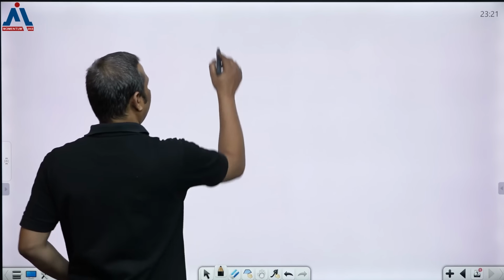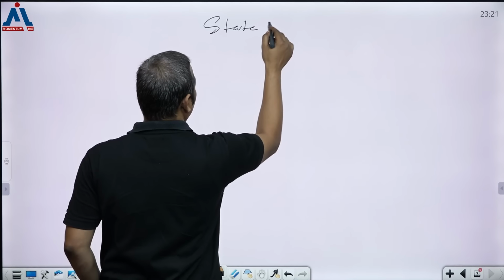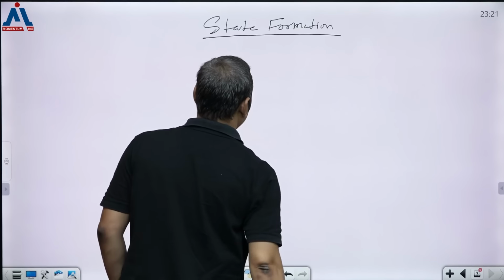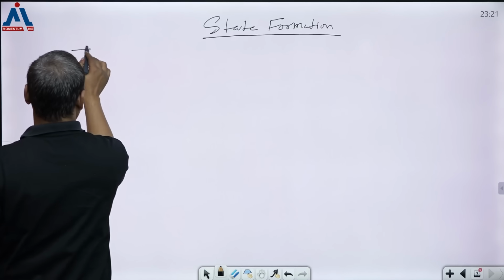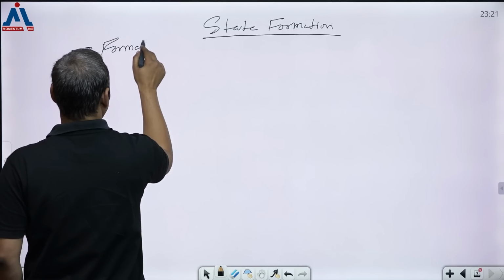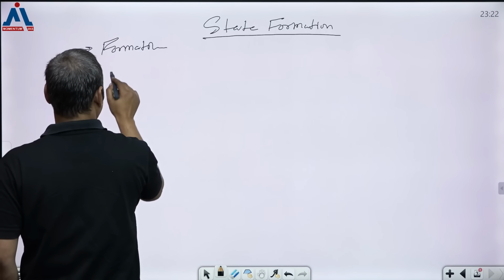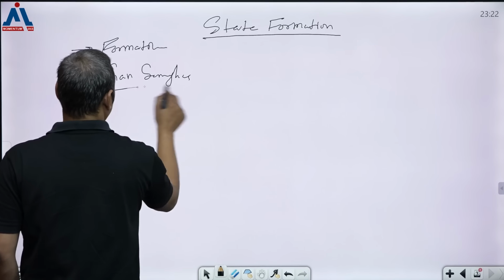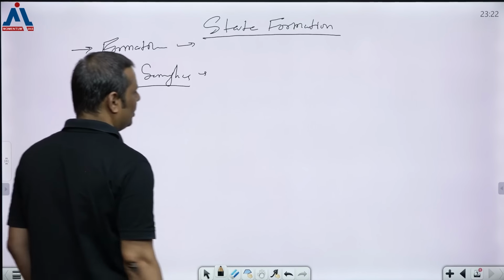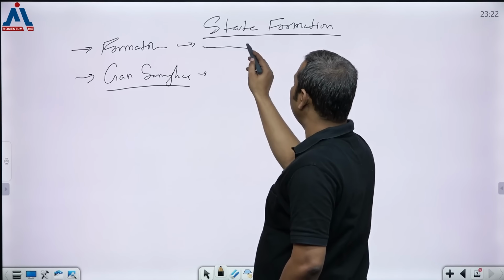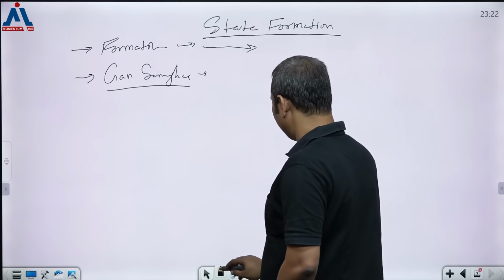Surplus is not a very complicated area. Then it comes to state formation. That's the most important thing. When it comes to state formation, very clearly I should tell you about two dimensions in which it may be asked. What are these two dimensions? One is the formation of the state itself, and the second is about the Ganasanghas. These are the two dimensions from which the question can be asked, so there is no need to complicate it. When it comes to state formation, what are the things that you need to write? Again, it's very simple.